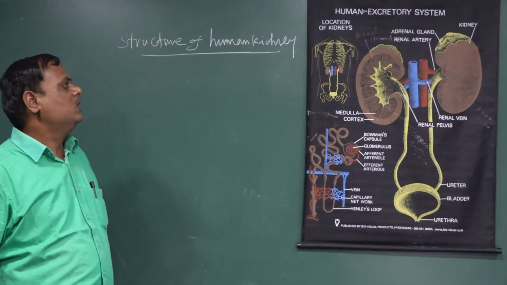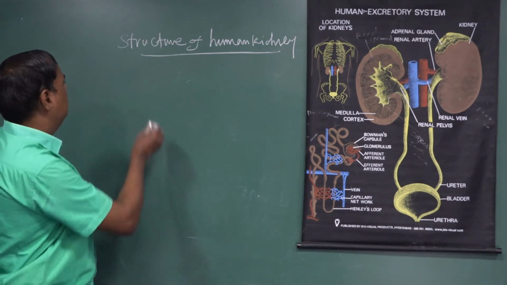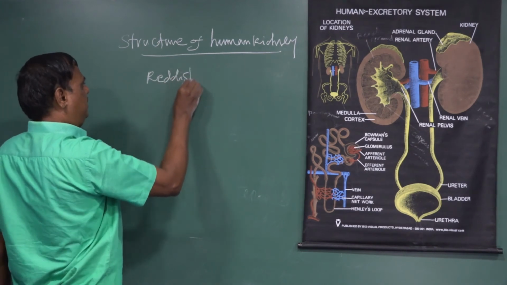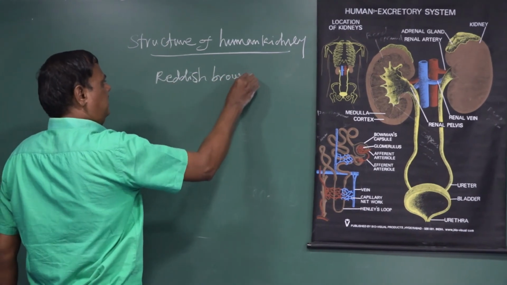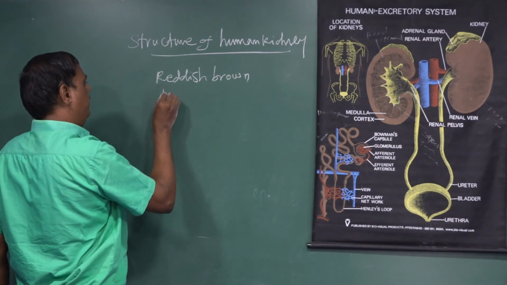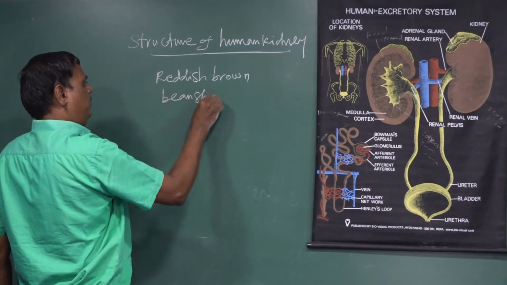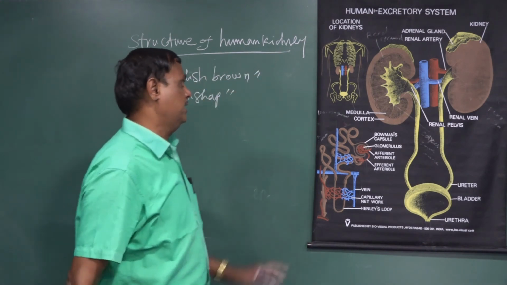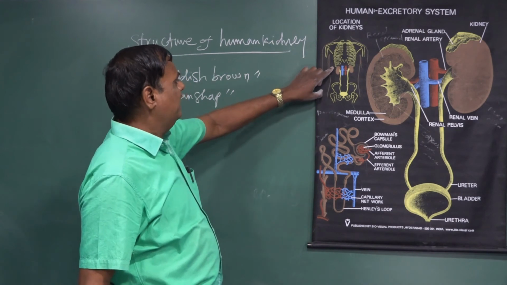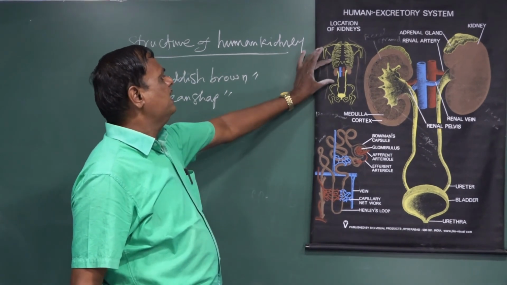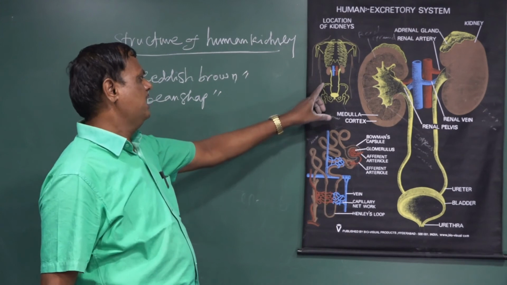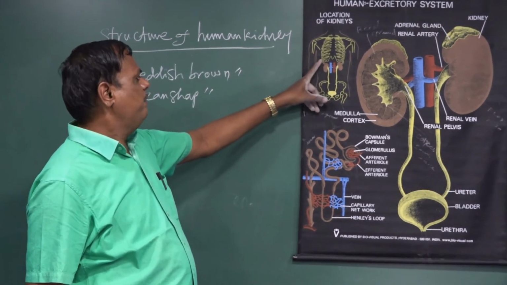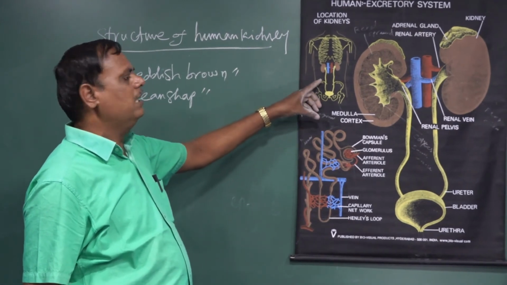Next we go to the structure of the human kidney. The human kidney is reddish brown in color and bean-shaped. It is located in the superior lumbar region, the place where the hip arises, called the lumbar region. Superior of the lumbar region, between the last thoracic and third lumbar vertebrae.